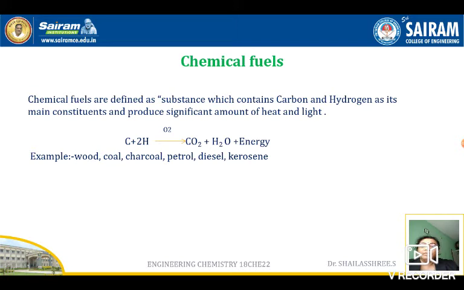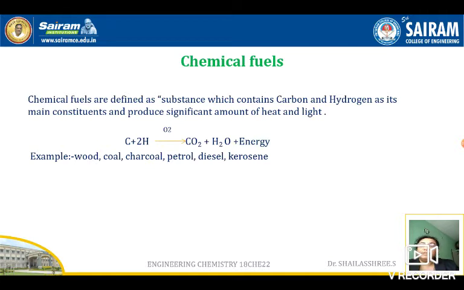If we keep using them the same way as we are using today, maybe after one decade there will not be any fossil fuels present. We have to depend on some other sources. So we need to control the usage of these chemical fuels, and also different types of fuel generation, like synthetic fuel generation, should be improved, so that we can at least cover some of the demand for fuels.